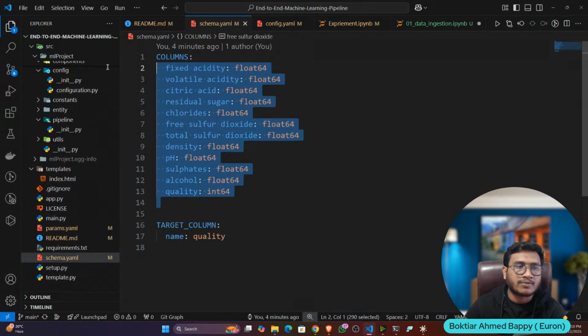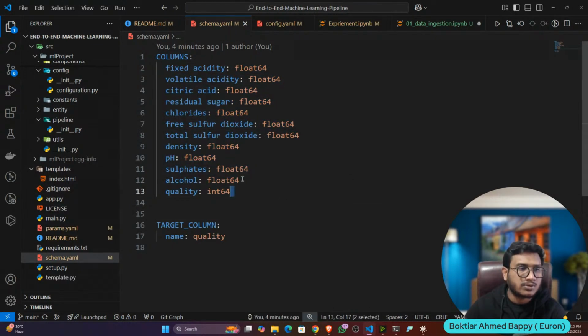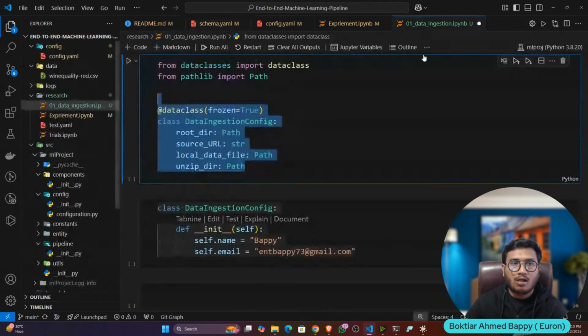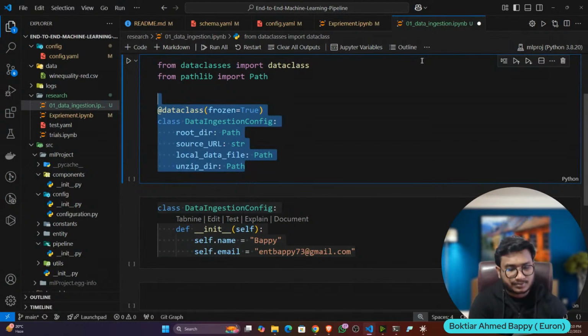See, it's just a one time effort, guys. One time you just need to do some effort, one time some analysis, and the rest of the pipeline will automatically execute. It's just a one time setup. So the second time, whenever you are retraining the model, you don't need to do that. Fine. That's why writing code in a Jupyter Notebook is easy, but whenever it comes to end-to-end implementation, people face difficulties.